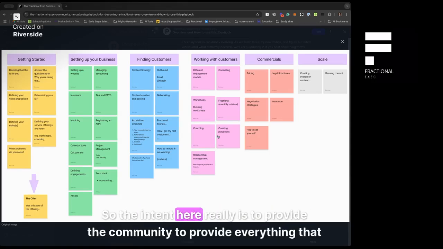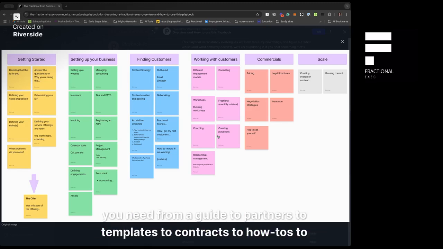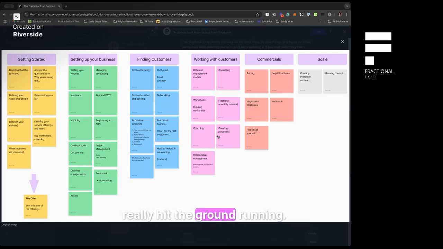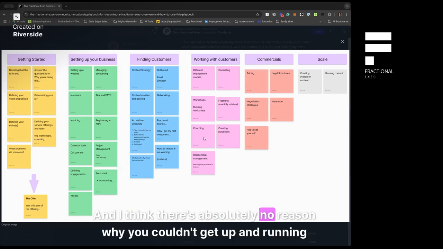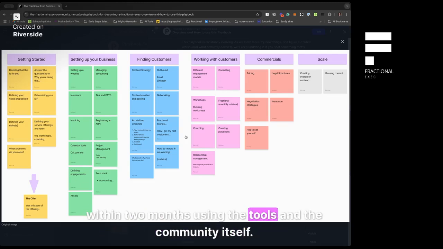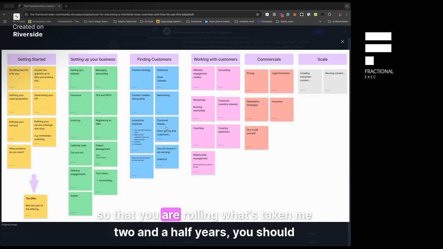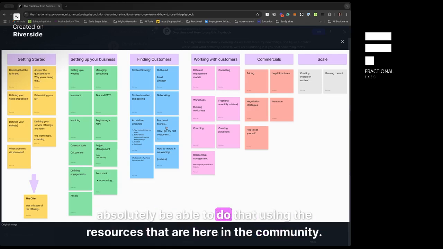So the intent here really is to provide the community with everything that you need, from a guide to partners to templates to contracts to how-tos, to really hit the ground running. And I think there's absolutely no reason why you couldn't get up and running within 2 months using the tools and the community itself here, so that you are rolling what's taken me 2.5 years. You should absolutely be able to do that using the resources that are here in the community.